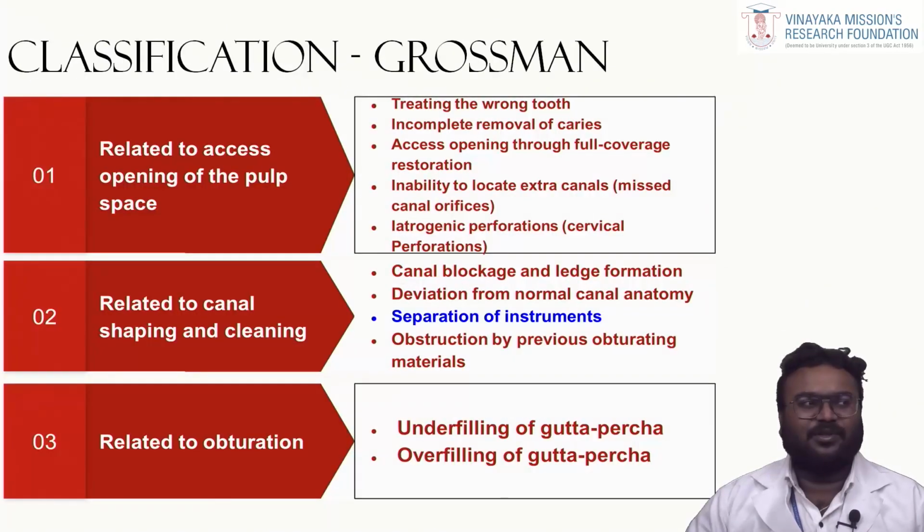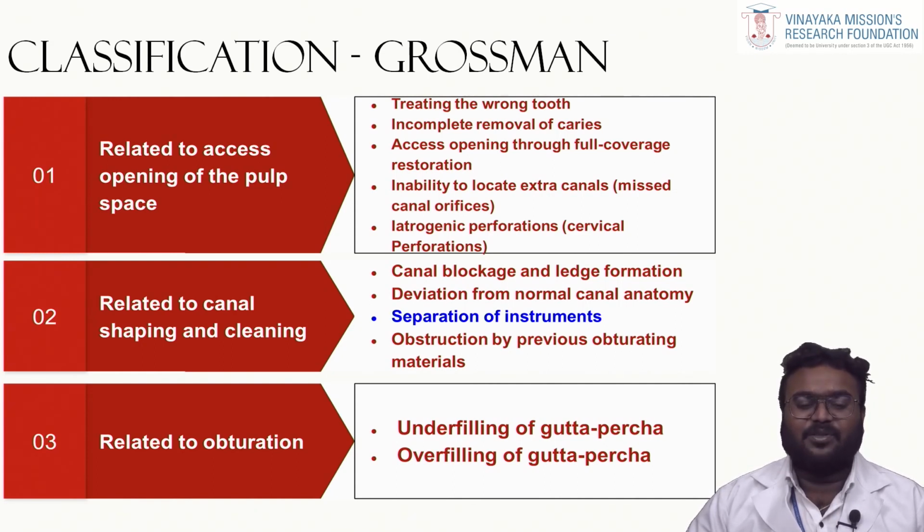Coming to the classification of procedural errors given by Grossman, it is given according to the procedures that we carry out throughout the root canal procedure, which are related to access opening procedures, related to the cleaning and shaping procedures, and related to obturation procedures.